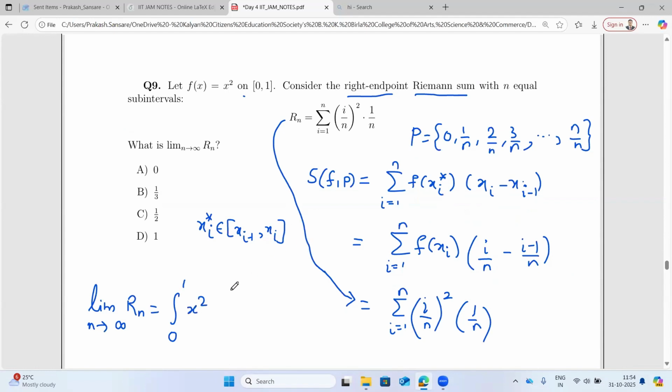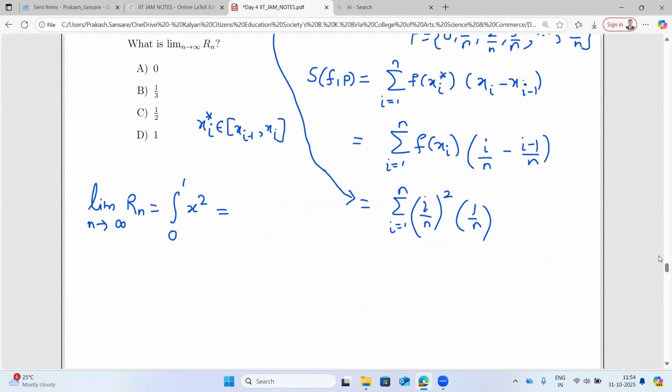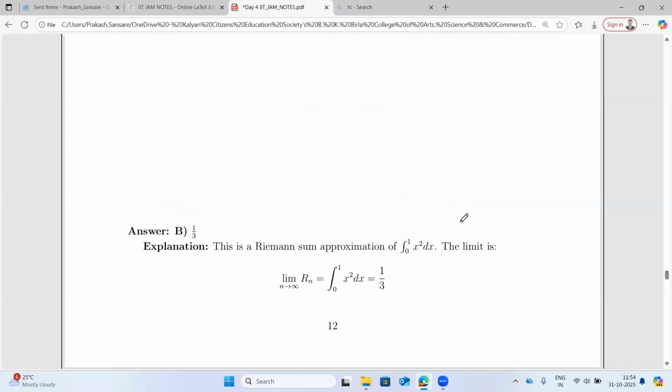And now this limit is very easy to calculate. This integration is x cubed by 3 over 0 to 1, so the answer is 1 by 3. This is option B. So the limit of the Riemann sum approximation is 1 by 3.